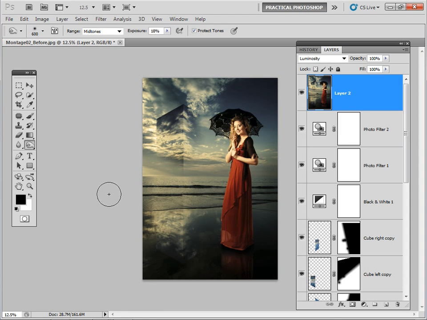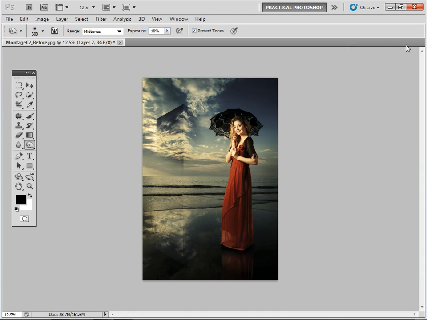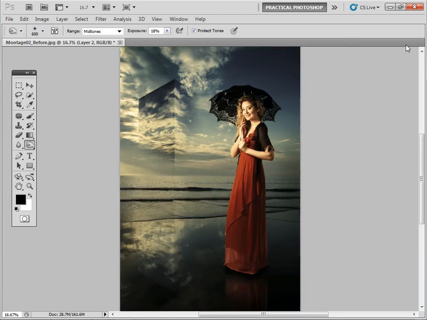So there we have it, our final image. Let's get rid of the layers palette, just get it to fill the screen, and you can see we've created a nice surreal montage out of a couple of shots and a lot of transforming.